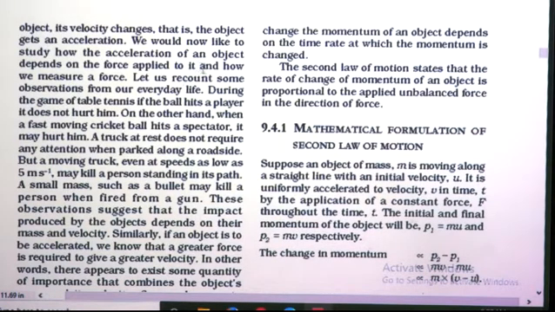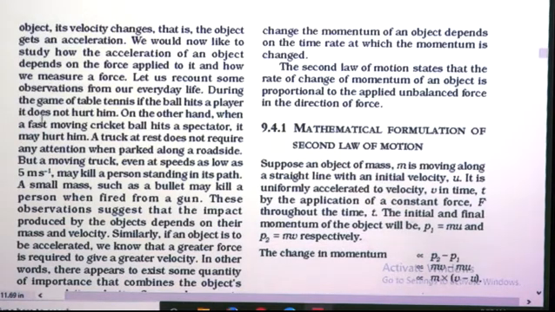So let's see how this acceleration of an object depends on the force applied to it and how we measure a force. Let us recount some observations from our daily life. Okay, so from our everyday life, let's see some of the observations.